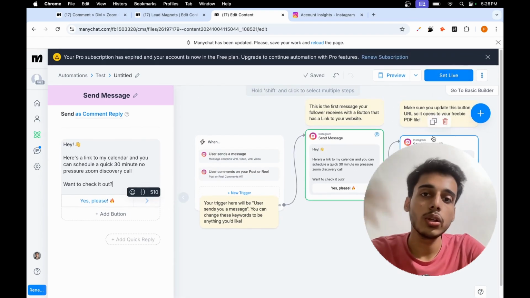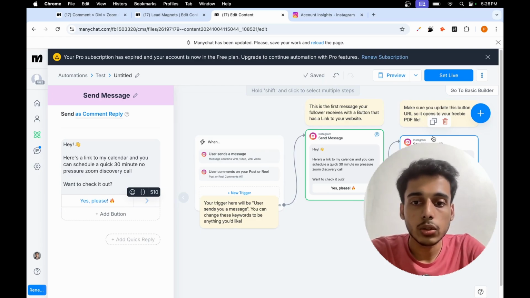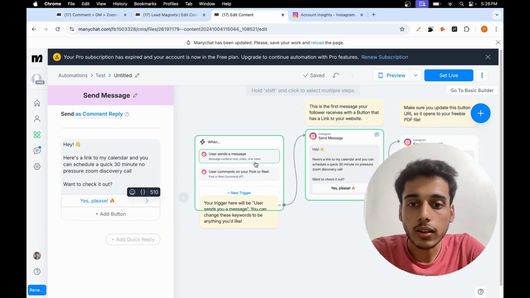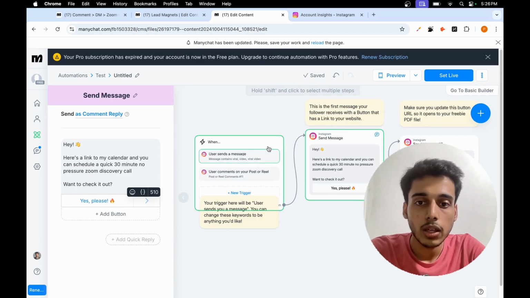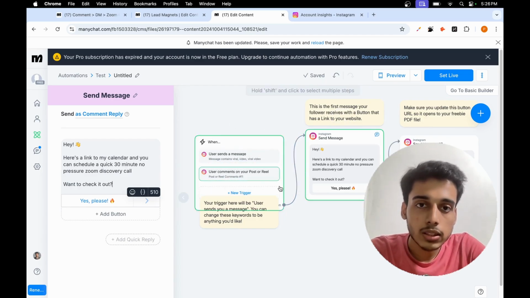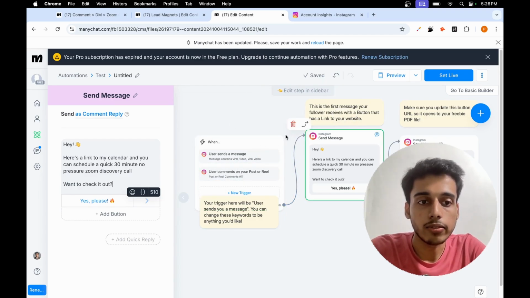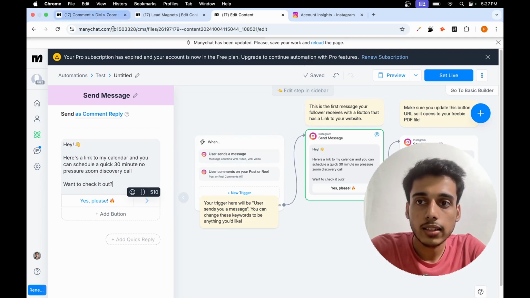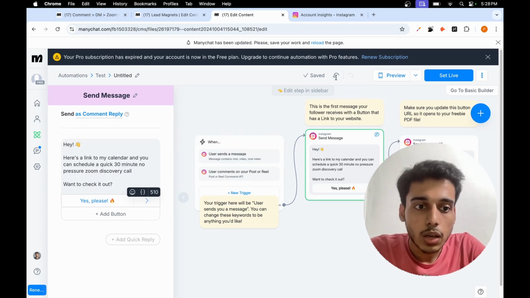Live कर दूंगा तो people will be able to get this message if they comment the keywords that we just mentioned in the ManyChat itself. So this is just one type of automation that I just showed you how to do. अब ये तो बात हो गई how to use this particular automation.